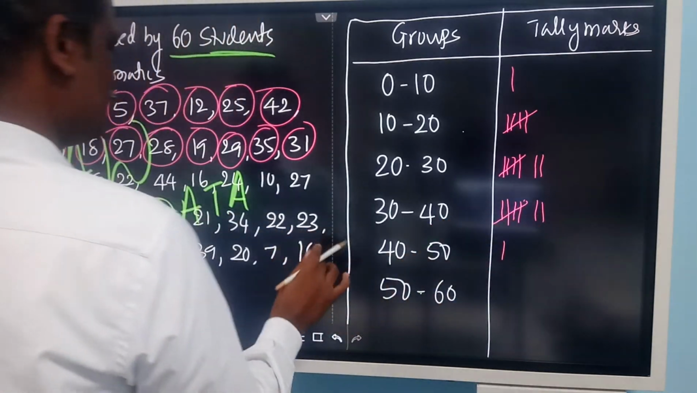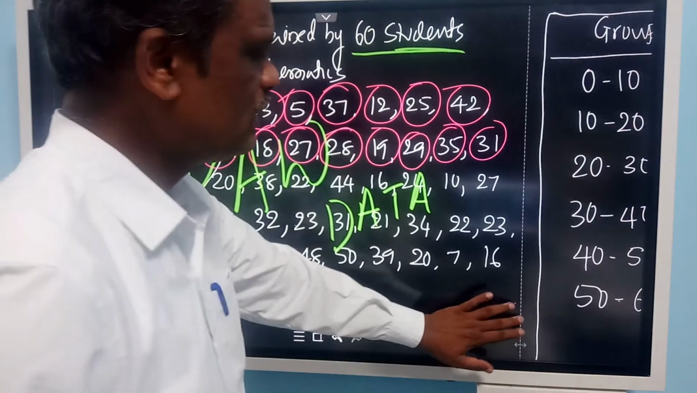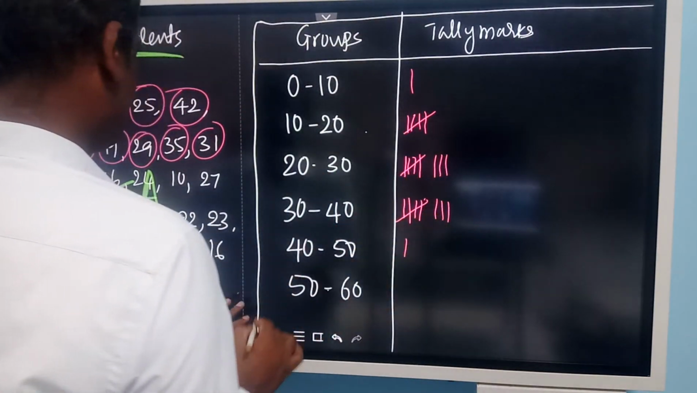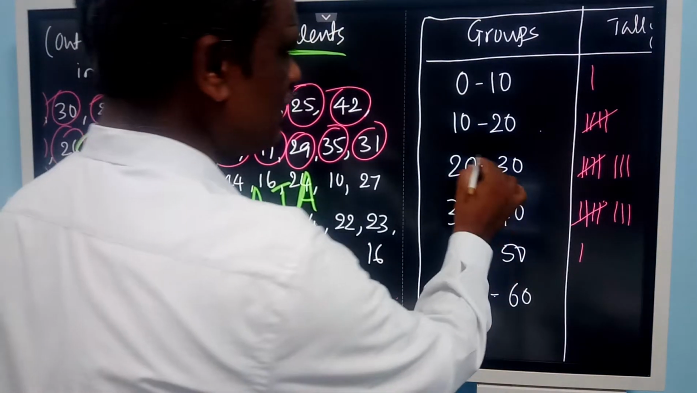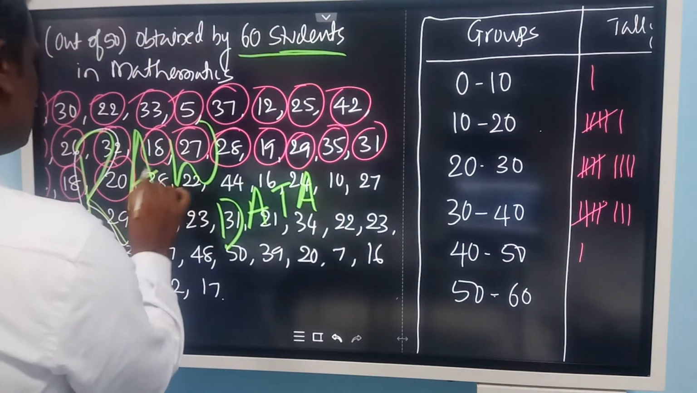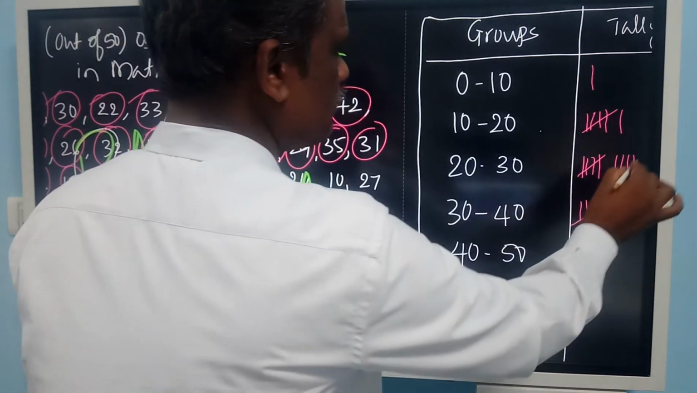31 here, the same way. 24, 36. Okay, then 18, 20. 18 here, 20 here. Then 38 and 22. 38 here, 22 here again.